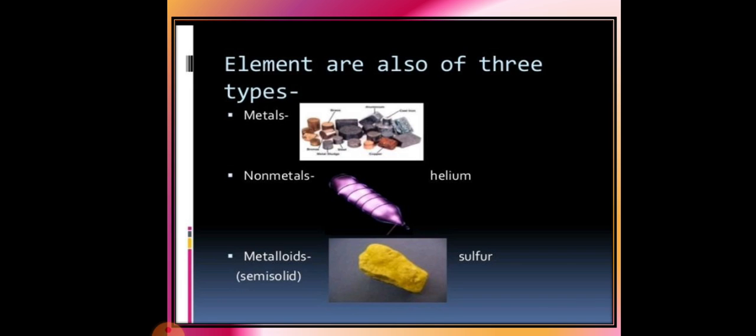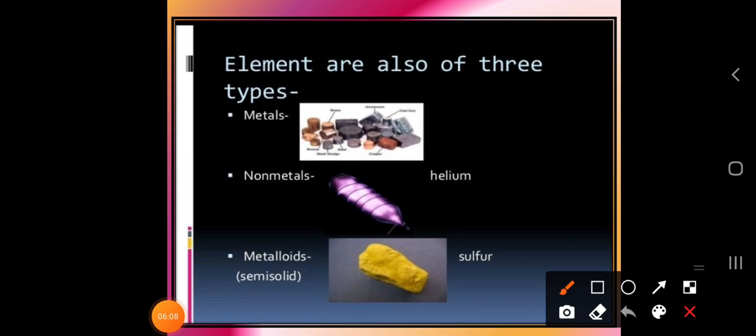Okay, now next, how can we categorize elements? Here, there are totally three types of elements. Already I have introduced in the bridge course part itself that elements can be categorized as metals, non-metals and metalloids. Metals have a shining nature. So once again I am recalling what we learned in the bridge course part. Metalloids means which category? Neither a metal nor a non-metal. So the characteristics between the metals and the non-metals are considered as metalloids.